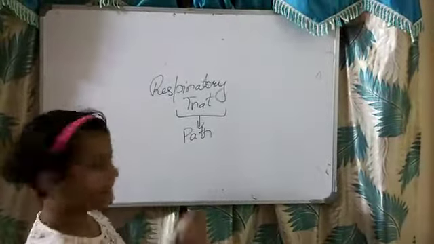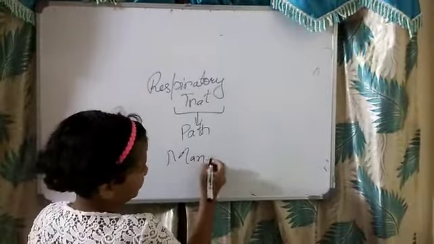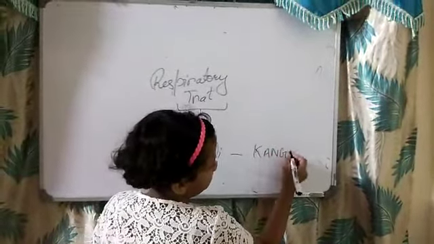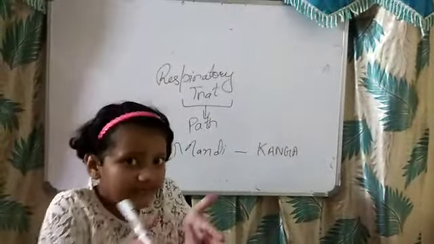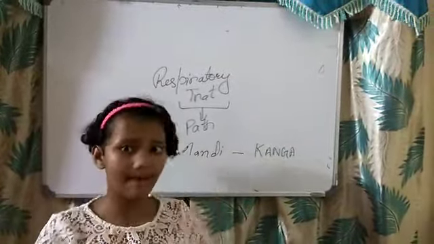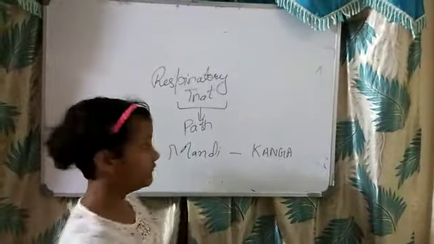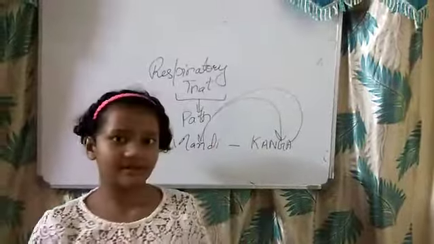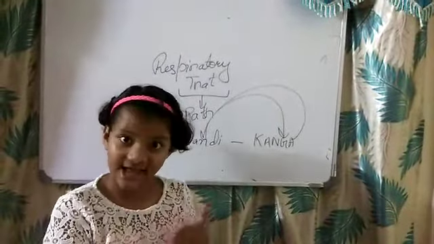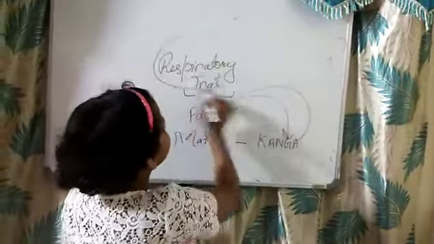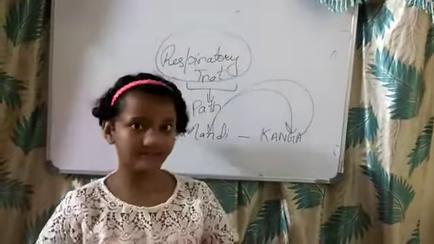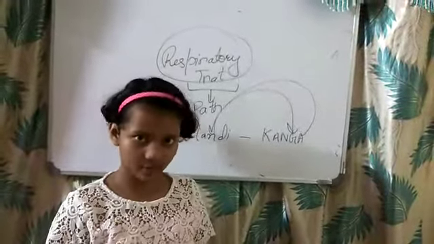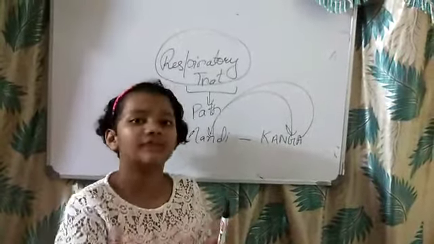If you travel from Mandi to Kangra, the way by which you go and the way by which you come back, that is the path, known as the tract. So the respiratory tract is the path through which the air travels to the lungs, and from the lungs back to the atmosphere.